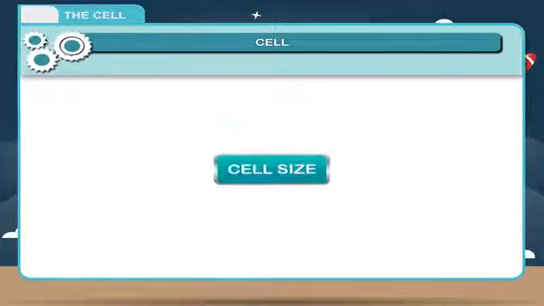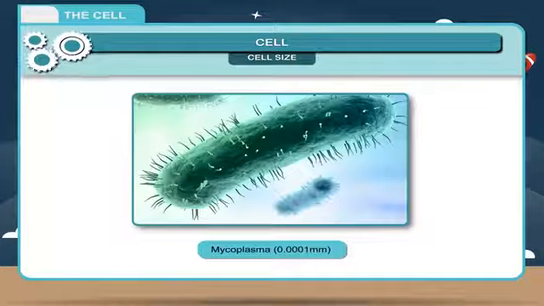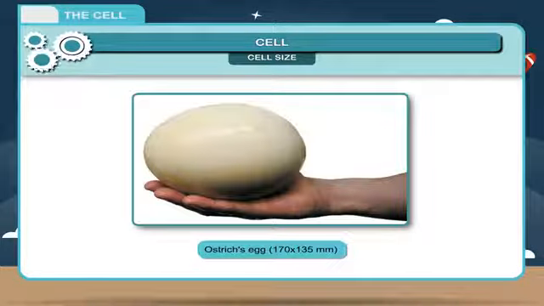Cell size. The size of cells varies in different organisms. The smallest cells are of mycoplasma, 0.0001 millimeter, while the largest animal cell is of ostrich's egg, measuring about 170 by 135 millimeter.